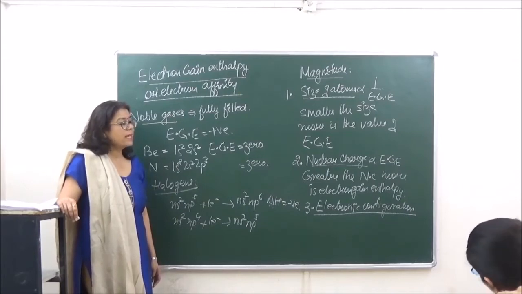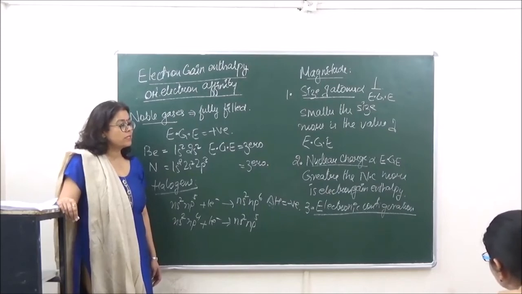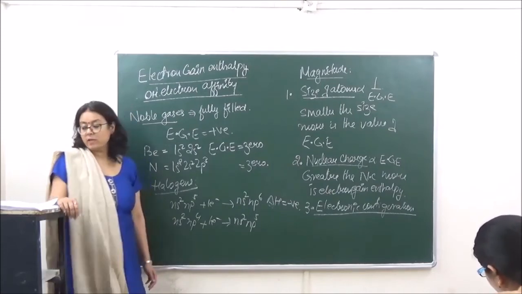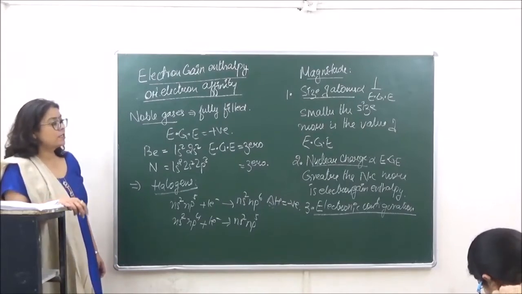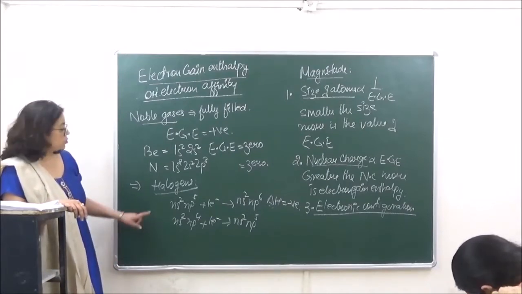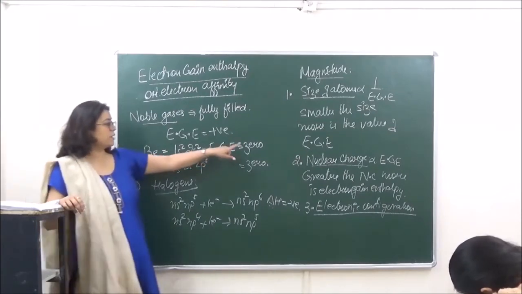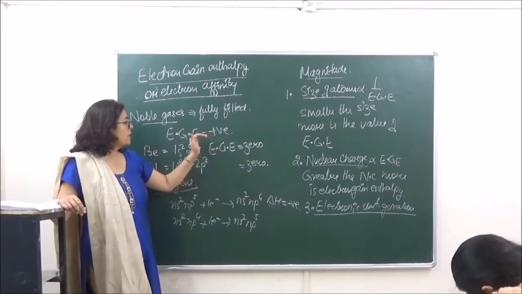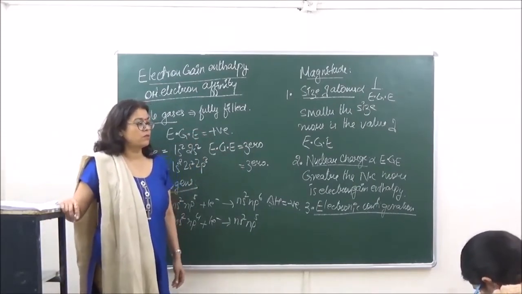Fully filled has no tendency at all, and half filled have very less tendency to accept electrons. Therefore, the electron gain enthalpy for this is either 0 or positive. So 0 we have discussed over here for beryllium and nitrogen, and for noble gases the electron gain enthalpy is positive. ठीक है?